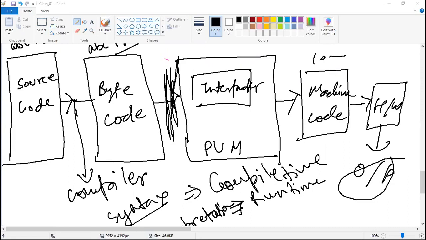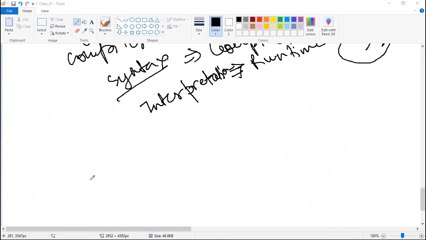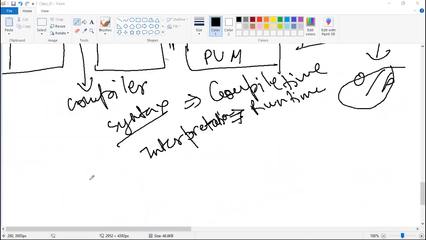Now, one topic I will discuss here. There is the concept of platform independence and portability. Does anyone have any idea what platform independence and portability are?